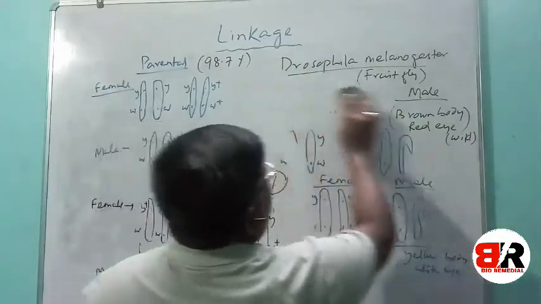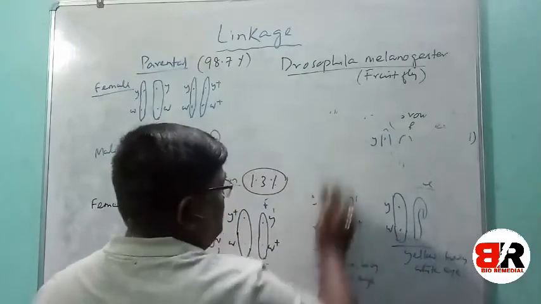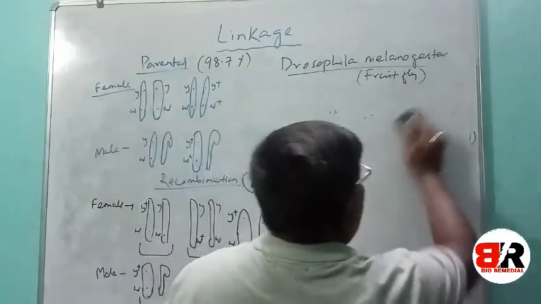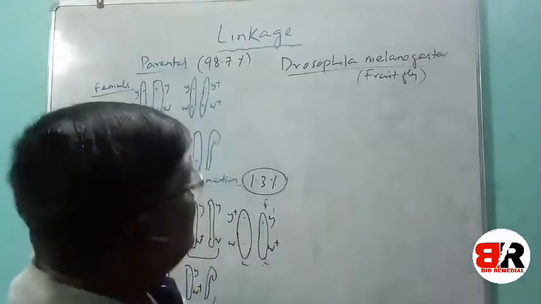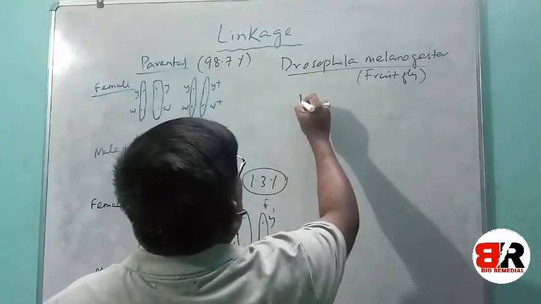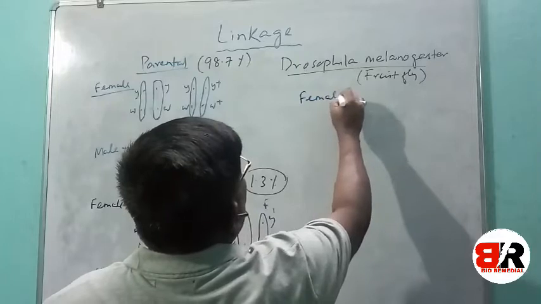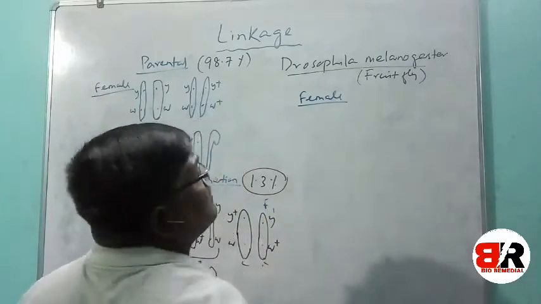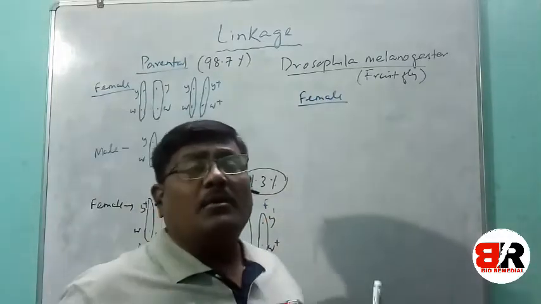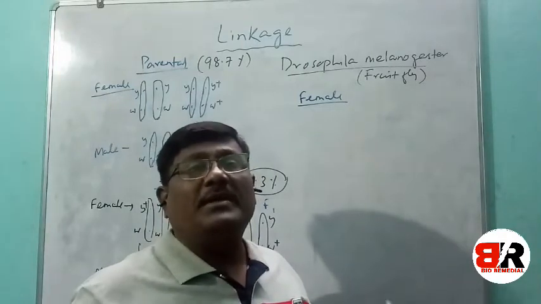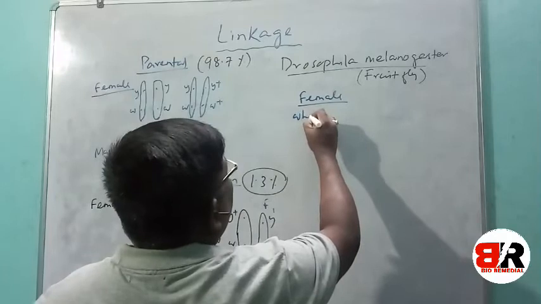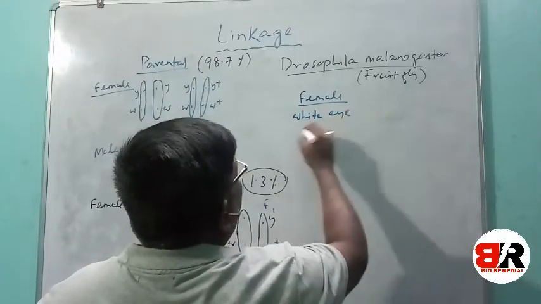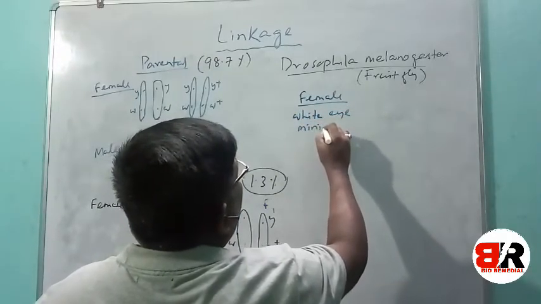So students, in Drosophila melanogaster, they have done another type of hybrid experiment. What they did, they took female Drosophila with white eye with miniature wing. I am writing the characters: white eye, miniature wing.